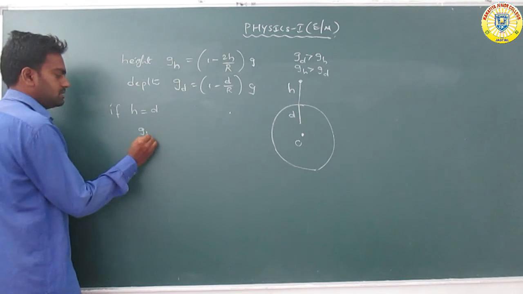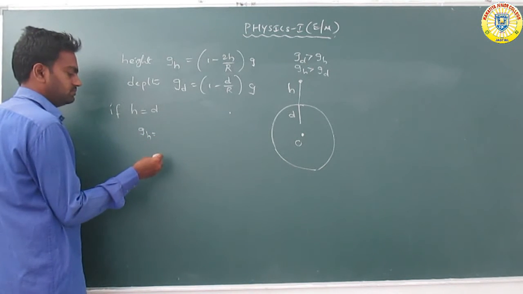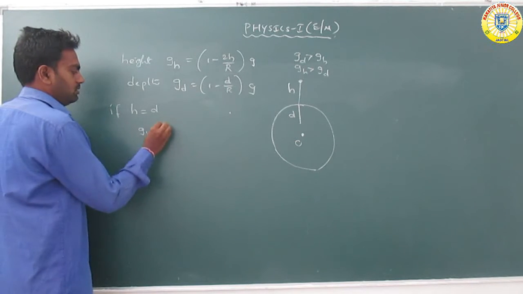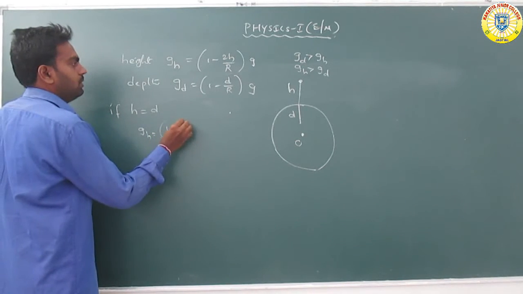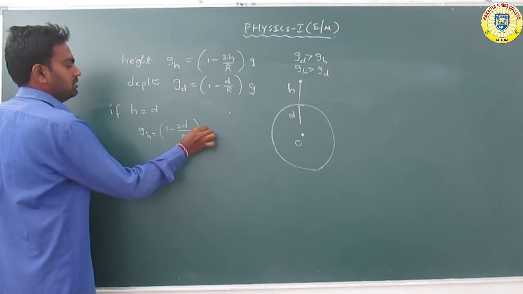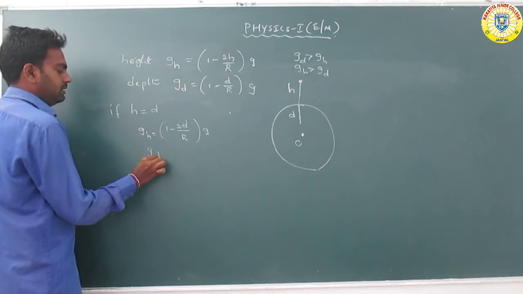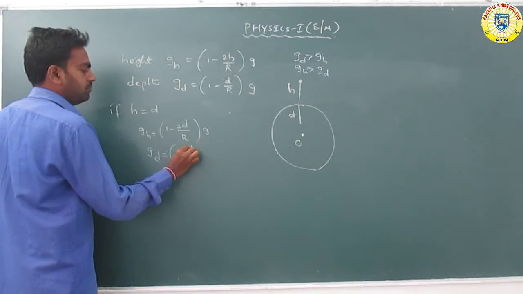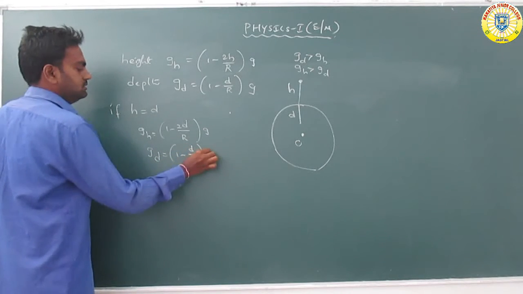Substituting h equal to d, g_h is equal to (1 minus 2d by r) into g, and g_d is equal to (1 minus d by r) into g.